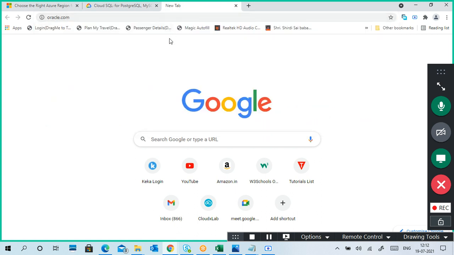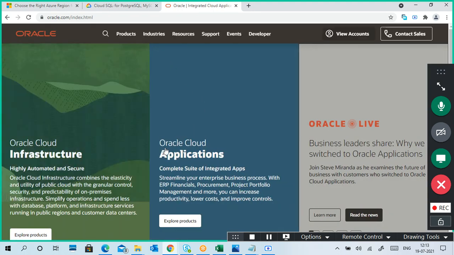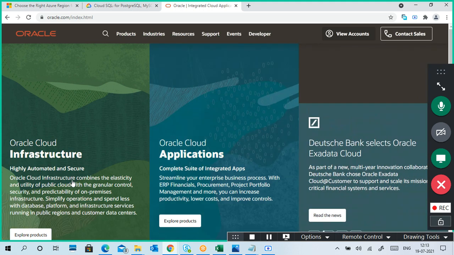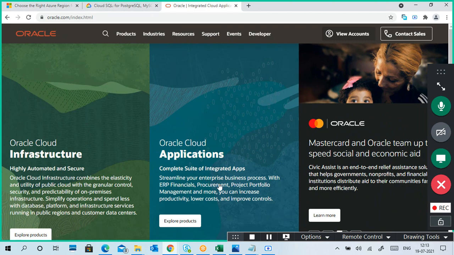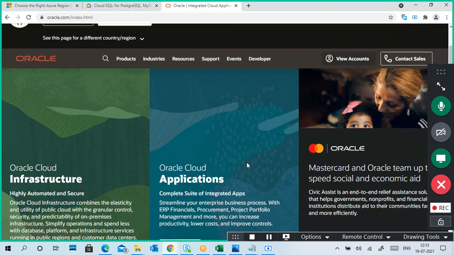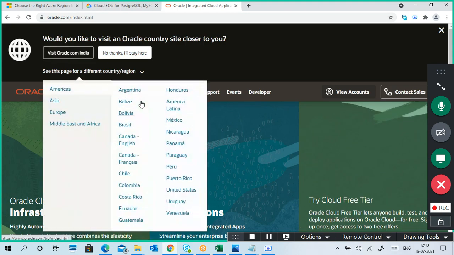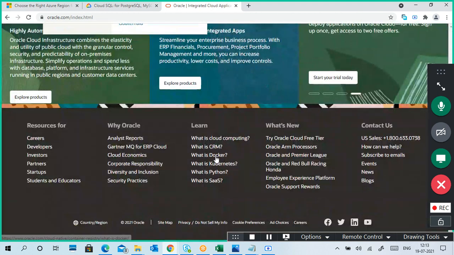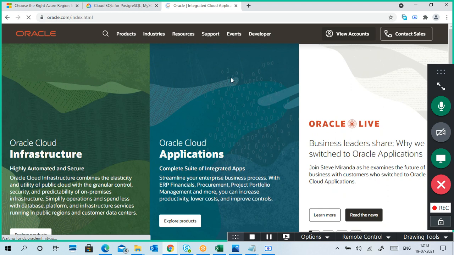Maybe you can directly contact Oracle. Just go to the Oracle website. Okay, so Oracle Cloud Applications, Oracle Infrastructure. Oracle Infrastructure means infrastructure as a service. Oracle, it is application related kind of stuff. It is asking, are you in India or out? Okay, so now, any place.